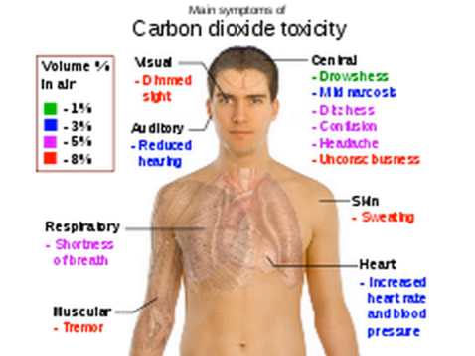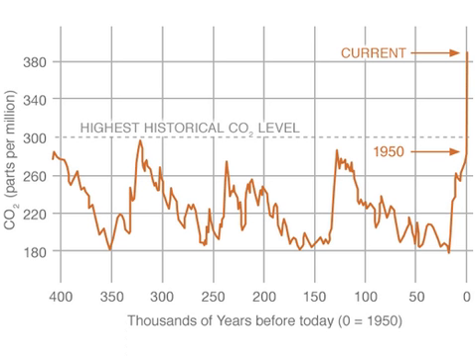From this graph we can see all the different effects that CO2 will have on a person depending on the concentration within the air. One important thing to note is that 5% or 50,000 ppm, that's parts per million, is considered to be toxic, and there is a risk of carbon dioxide poisoning, which can lead to death.